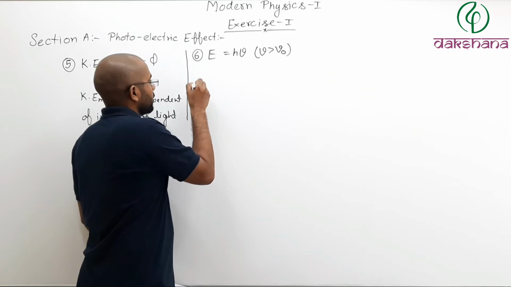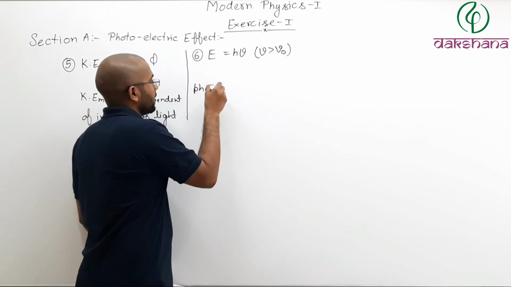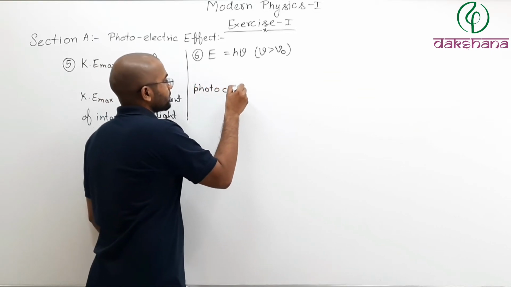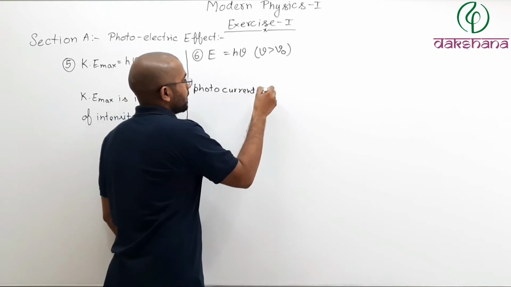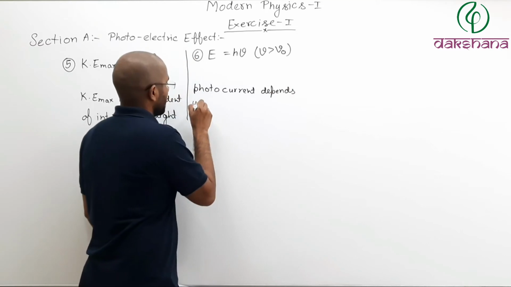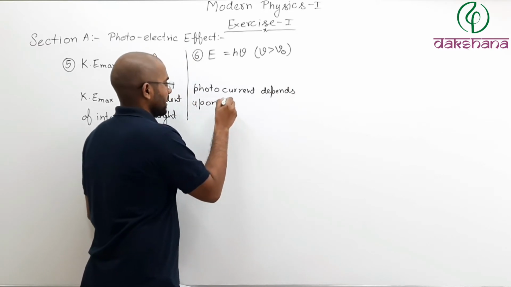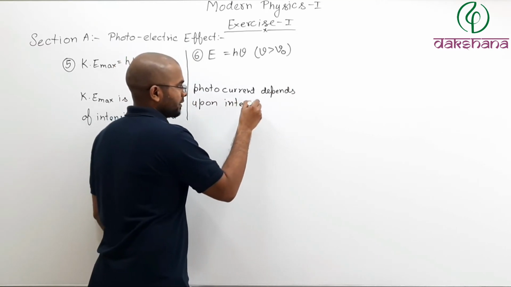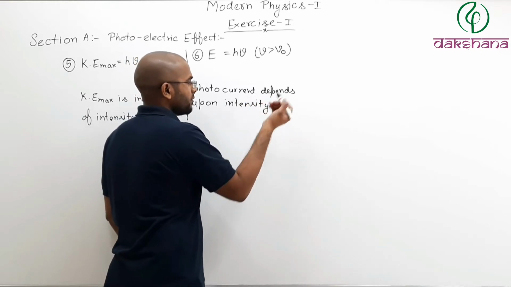That photocurrent depends upon intensity. Intensity means number of photons.